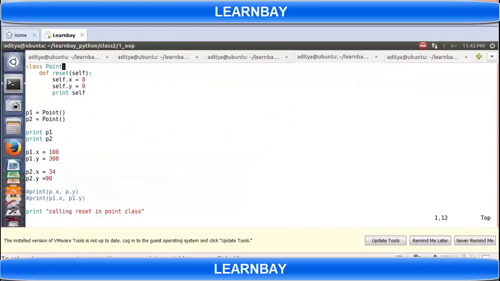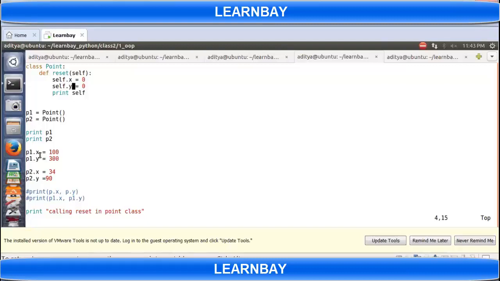One more thing, if I change this X and Y with J and K, then what will happen? It will not reset, and it will create two more variables also, because there is no difference in writing P1.x or writing self.x, because both self and P1 are the same. They are just the address of that object, right?